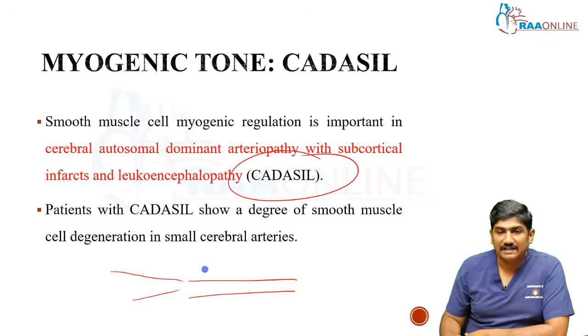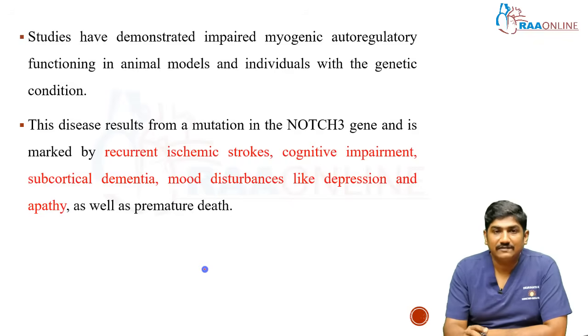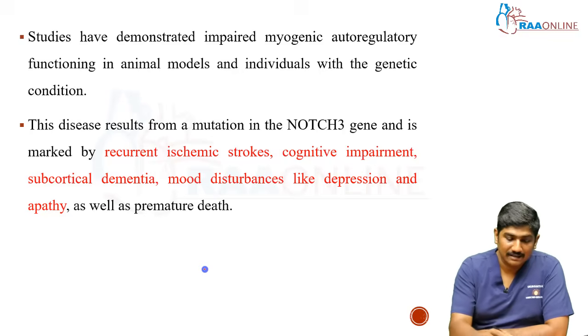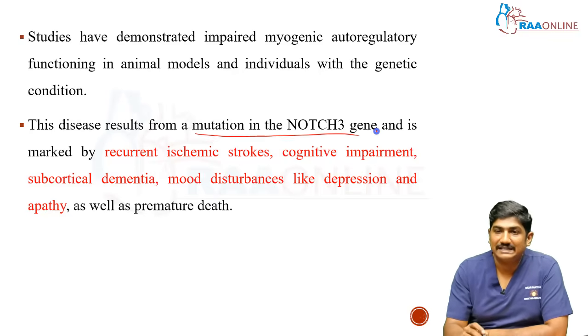Patients with CADASIL show a degree of smooth muscle cell degeneration in small cerebral arteries. Studies have demonstrated impaired myogenic autoregulatory functioning in animal models and individuals with this genetic condition. This occurs basically because of mutation of the Notch3 gene. And this is how the patient presents with recurrent ischemic strokes, cognitive impairment, subcortical dementia, mood disturbances like depression, apathy.